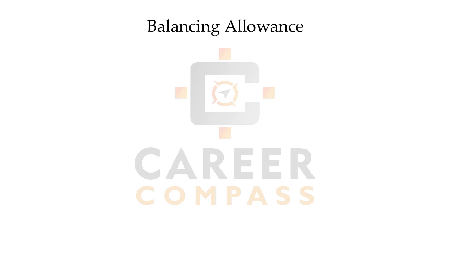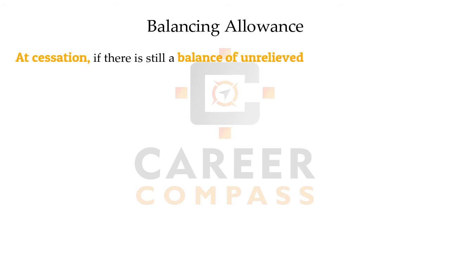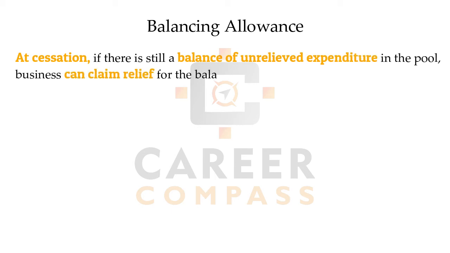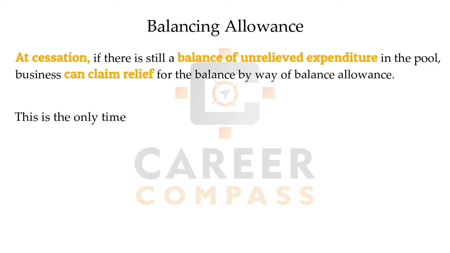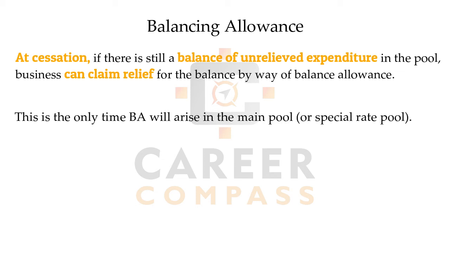But students, when the business ceases and has its last year of trade, in that year we will not get any AIA, WDA or FYA, that means annual investment allowance, written down allowance or first year allowance. So for any balancing amount of the pool, we will get the balancing allowance, which will fully go to the allowance column. But make sure, students, it will only be available on the cessation of the year.